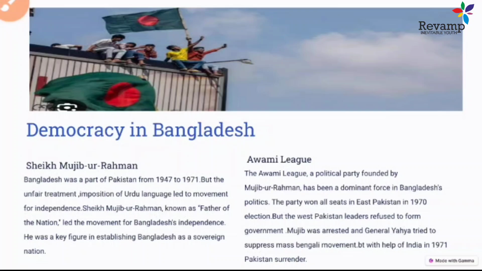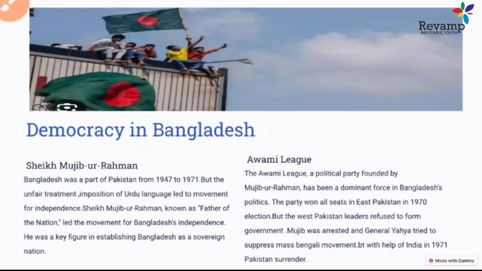Later on, what happened after the 1971 war? In 1975, Bangladesh adopted a constitution. Sheikh Mujibur Rahman was very popular, so the system was changed from parliamentary to a presidential form of government.